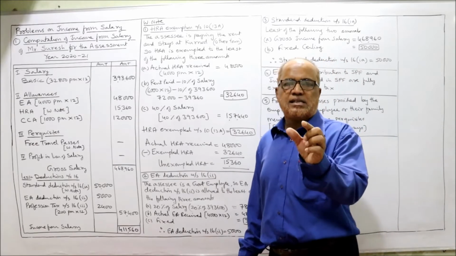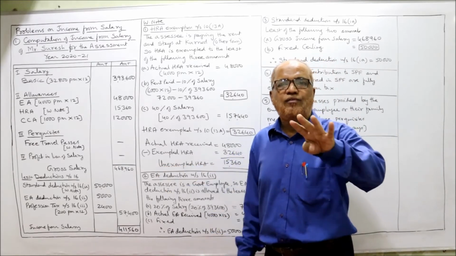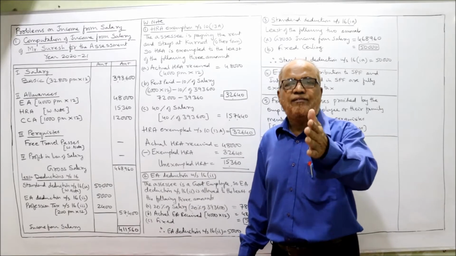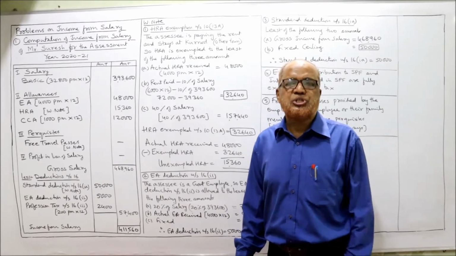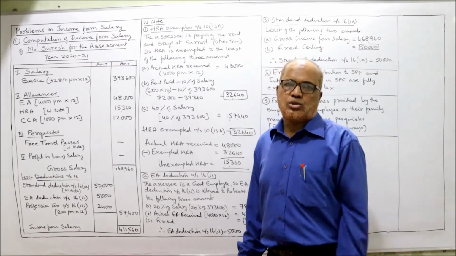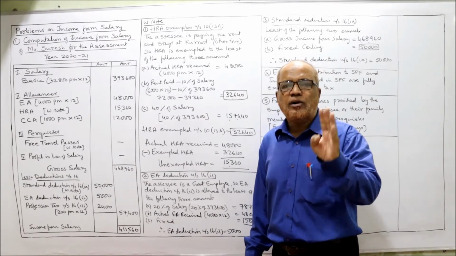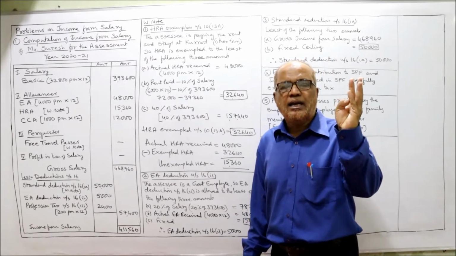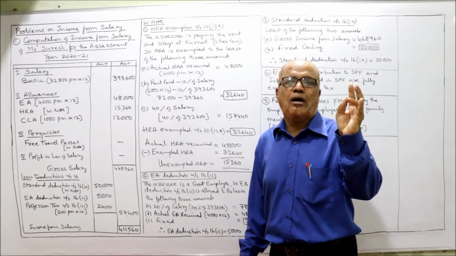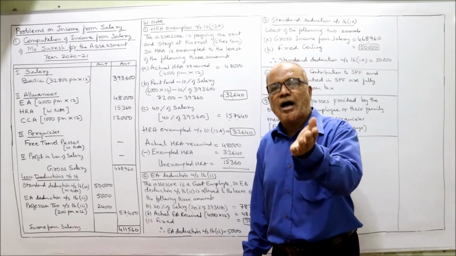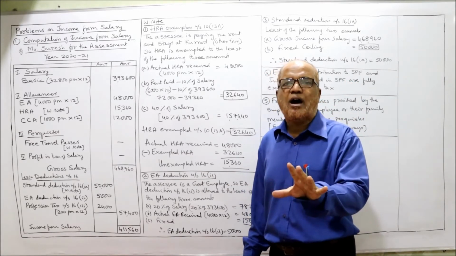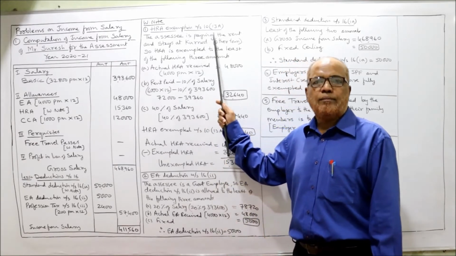For getting HRA exemption, we have divided the country into two categories. The first category, 4 metropolitan cities, and second category, other towns. So the 4 metropolitan cities are Mumbai, Delhi, Chennai and Kolkata. These 4 are metro. Apart from that, the rest of India are other towns. So here Kurnool, other town.